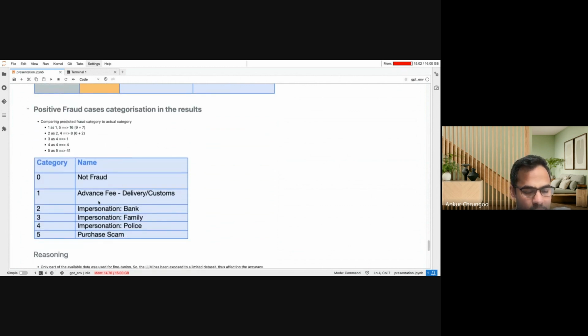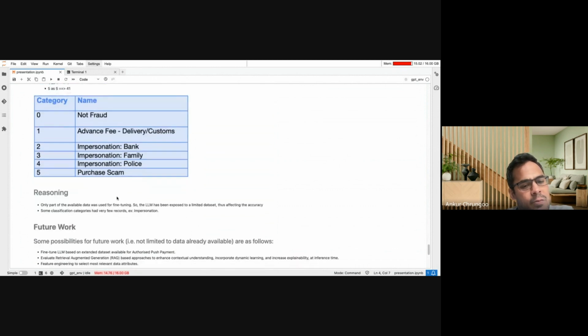Then we have shown some results for cases where fraud was identified correctly, but the category of the fraud was a bit misaligned. It was not correctly categorized in the right category. We have provided some of the reasoning we thought about.